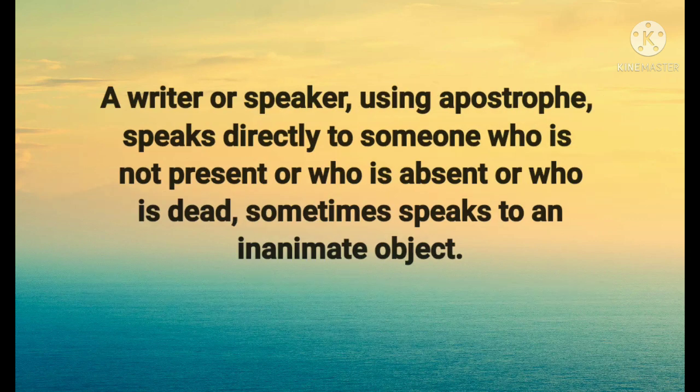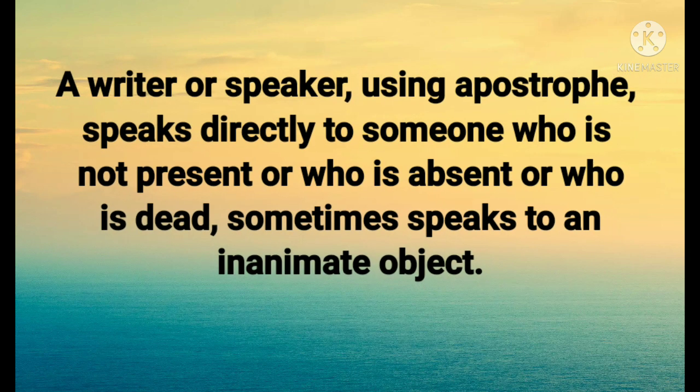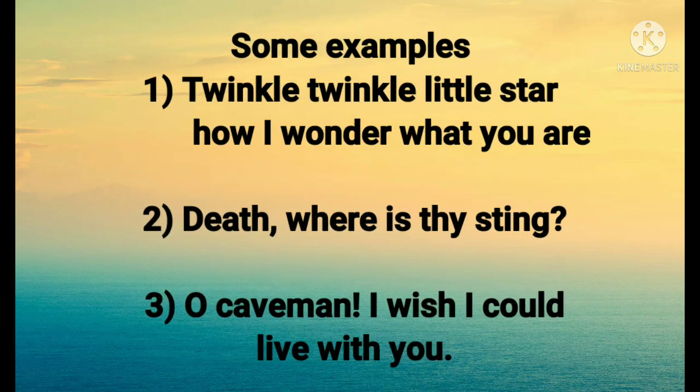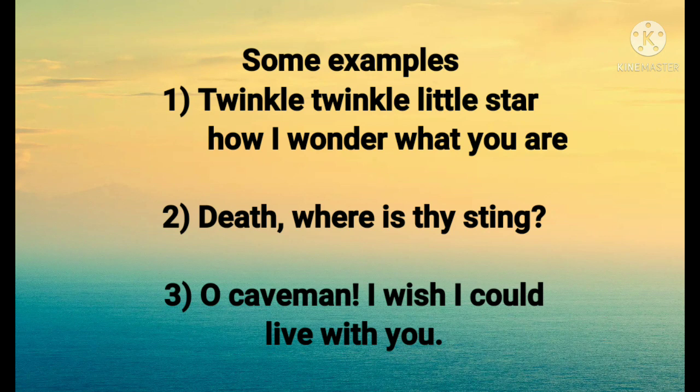I repeat again, a writer or speaker using apostrophe speaks directly to someone who is not present or who is absent or who is dead, sometimes speaks to an inanimate object. So here you have some examples. Twinkle twinkle little star, how I wonder what you are. Another example is from William Shakespeare's play: Death, where is thy sting? One more example: O caveman, I wish I could live with you.